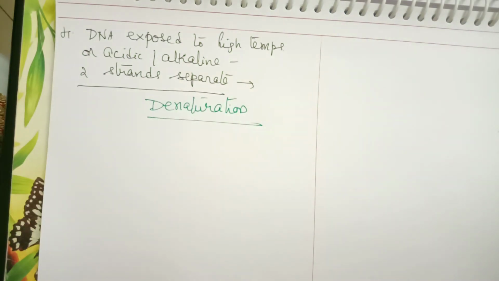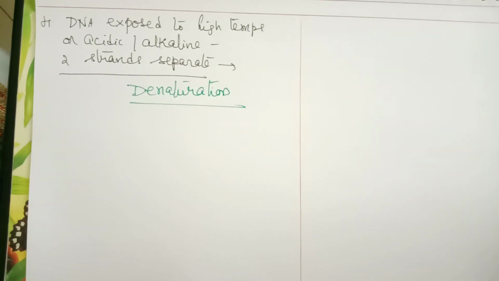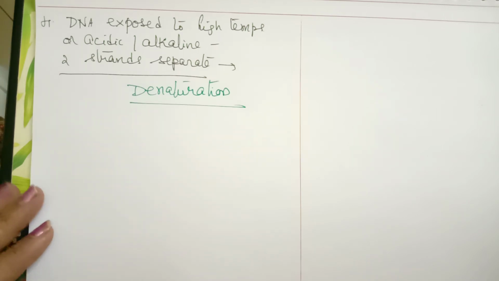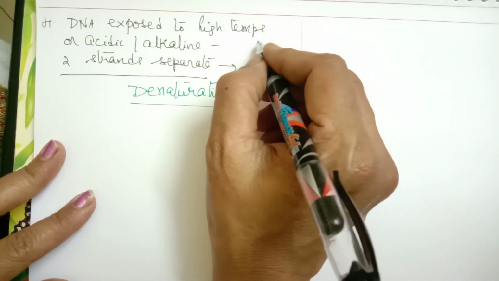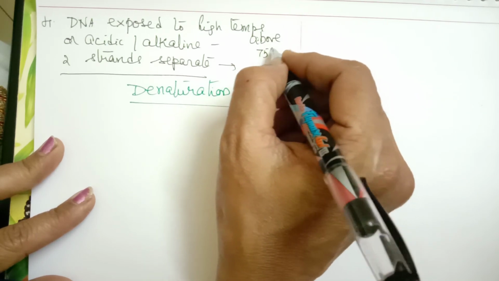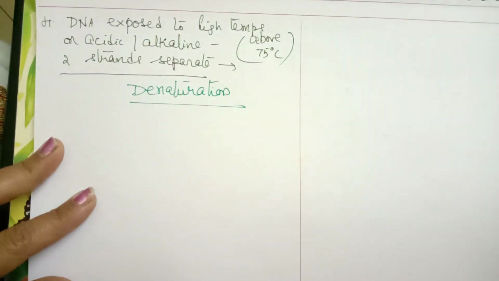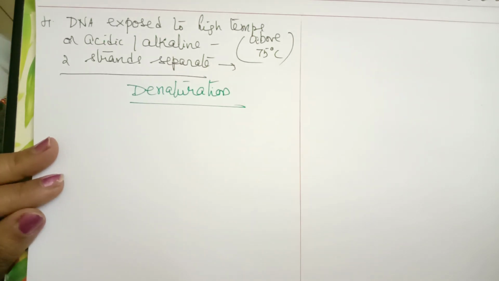And how much temperature is required depends upon the type of bases present. If GC content is more, then they require higher temperature. Or if AT content is more, they require lower temperature. But the meaning of high temperature is above 75 degrees centigrade. If it is exposed to more than that, they undergo denaturation.